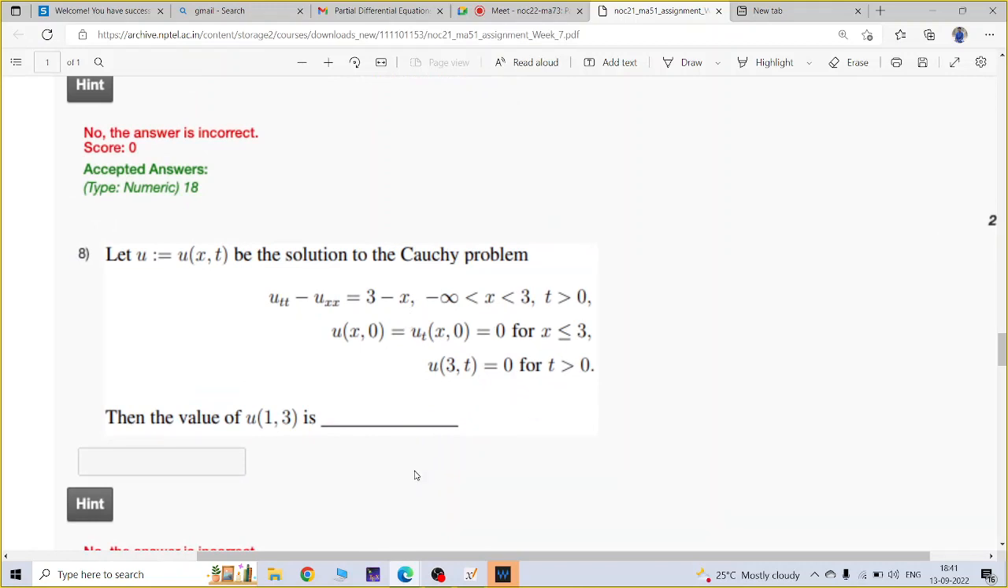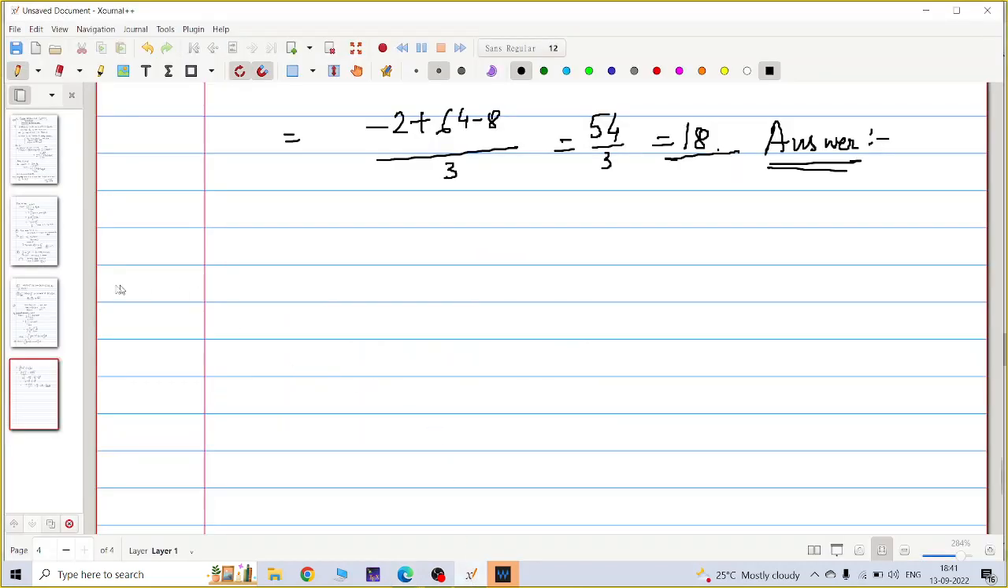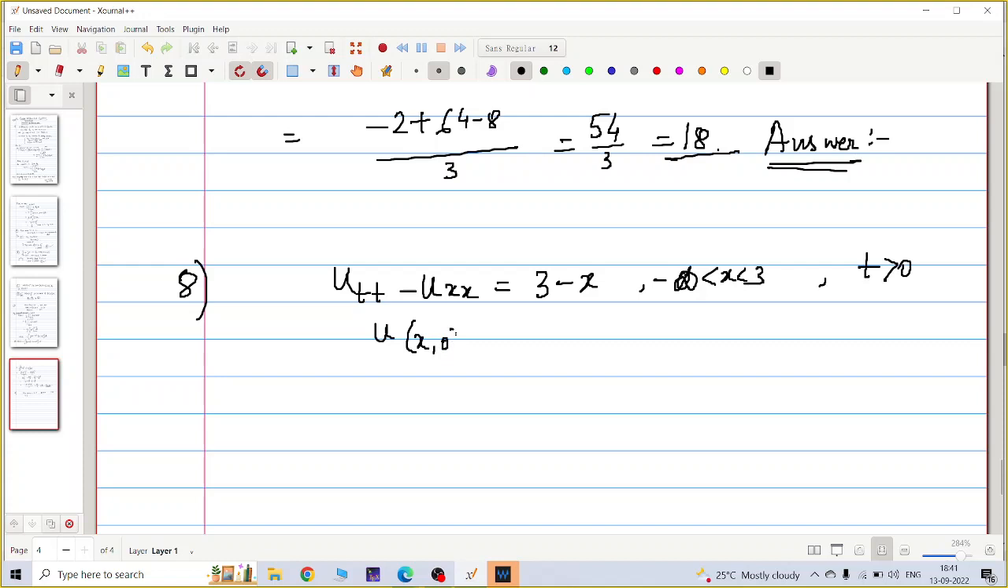Let me write it first. The equation, question number 8, is u_tt minus u_xx equal to 3 minus x, for x belonging to minus infinity to 3 and t positive. The initial conditions are u and u_t both 0, but the region is again x less than or equal to 3, and u(3, t) is given as 0 for t positive.